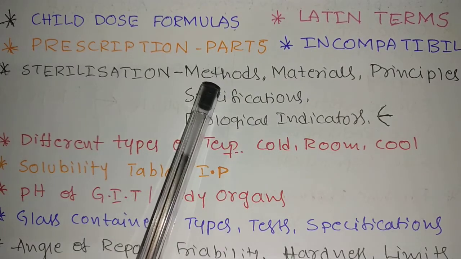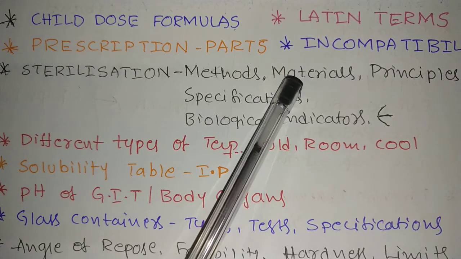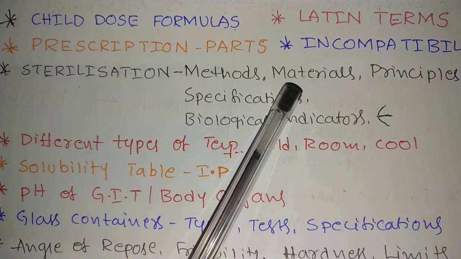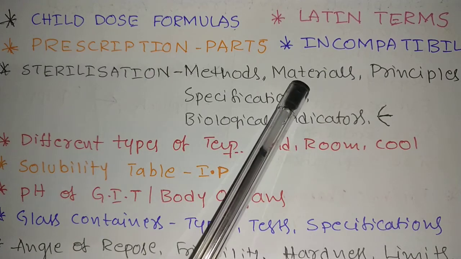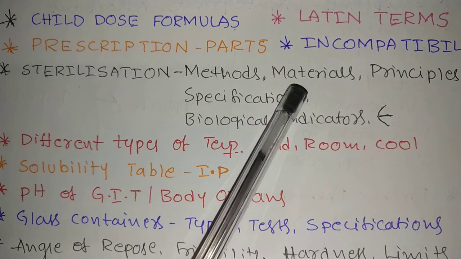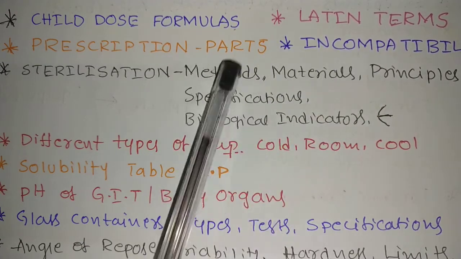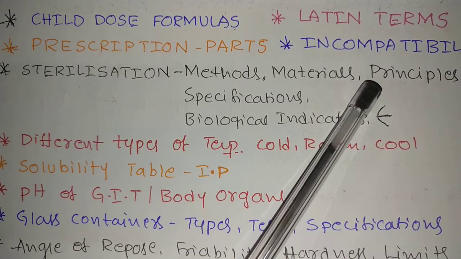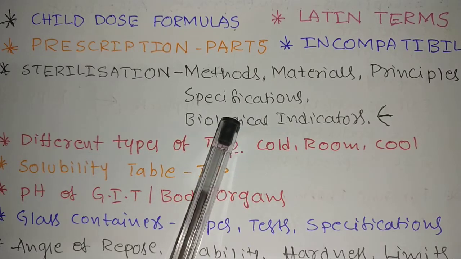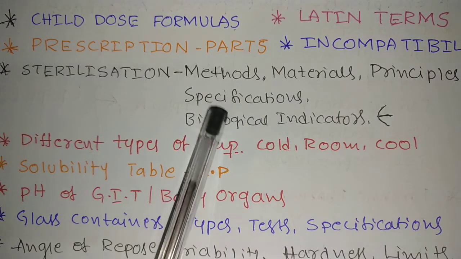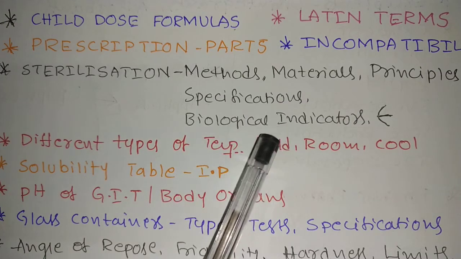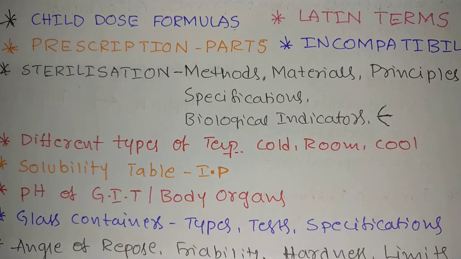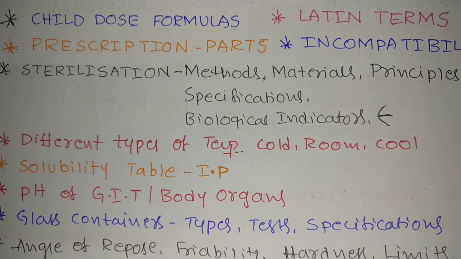Sterilization methods and materials. This is very important. They will give the material like a glove or glass apparatus or surgical instruments, and how you are going to sterilize them, like that they will ask. Okay. And principles of the sterilization method: how it removes or how it kills the bacteria or microorganisms. And specification: the temperature, how much you have to maintain, pressure, how much you have to maintain, what is the time, like that they will ask. And indicators, there are many indicators. Okay, chemical, physical, biological indicators, that you have to compulsorily learn as per the IP,